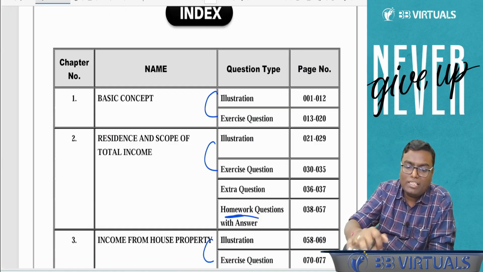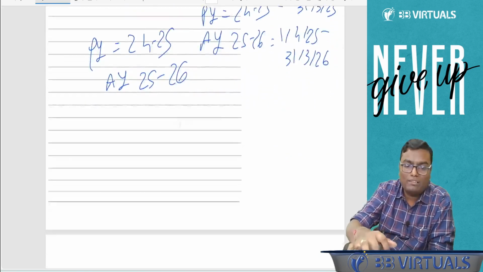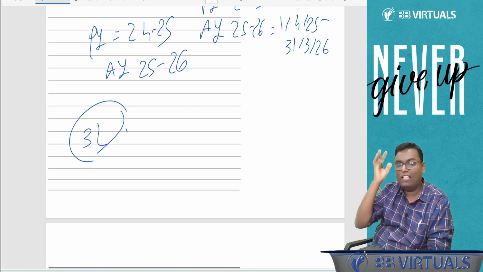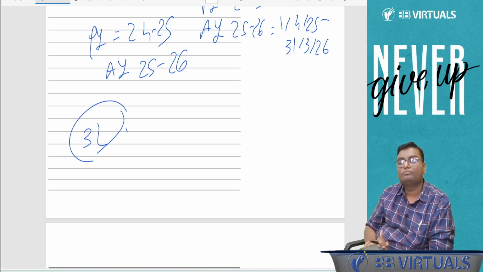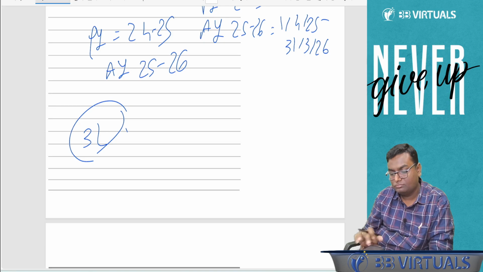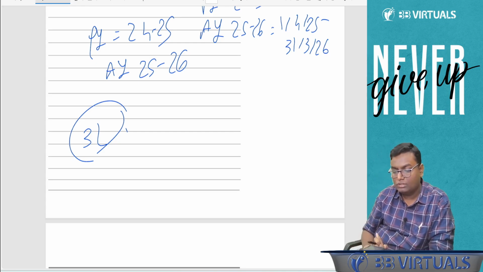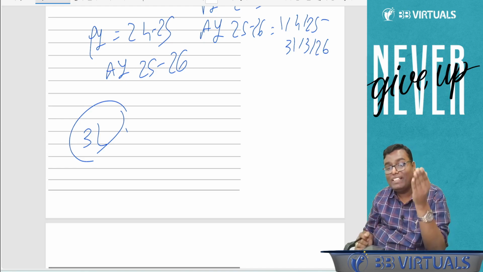So tell me, if I am earning an income of 3 lakh rupees, what is my tax amount? Calculate and tell me what will be my tax amount. 5% I know, beta. I am asking the amount, the tax amount. You are not supposed to apply 3 lakh into 5%.